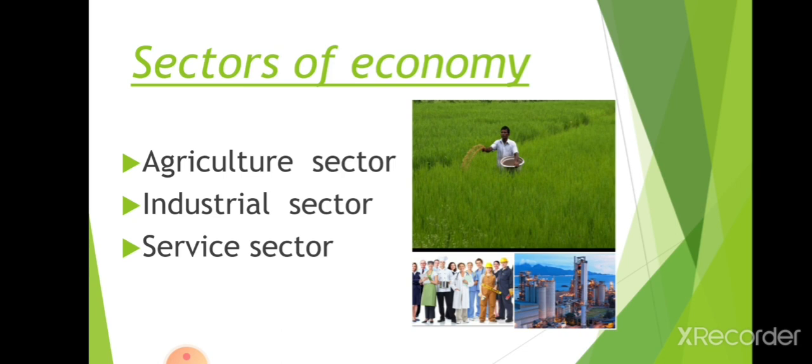And in the service sector, people are doing services for the needy people, that is, services to the agriculture sector and the industrial sector, like transportation and professional jobs. All these, office jobs, professional jobs and transportation, come under the service sector.